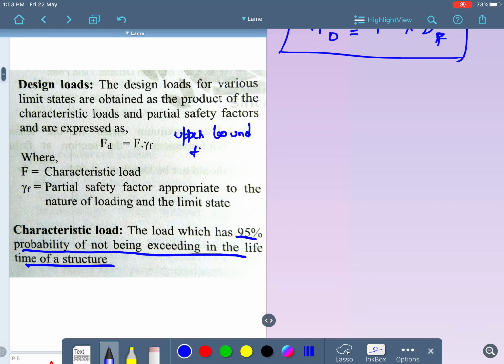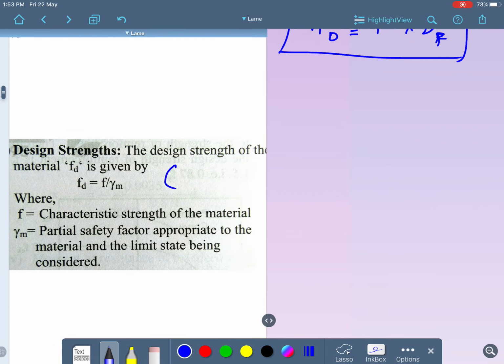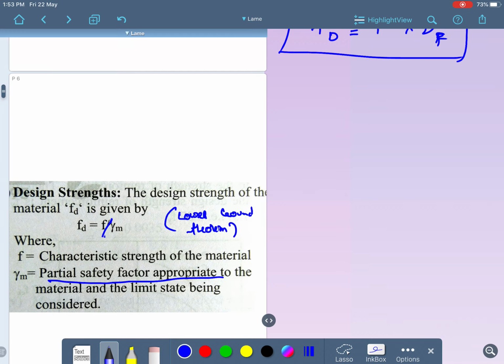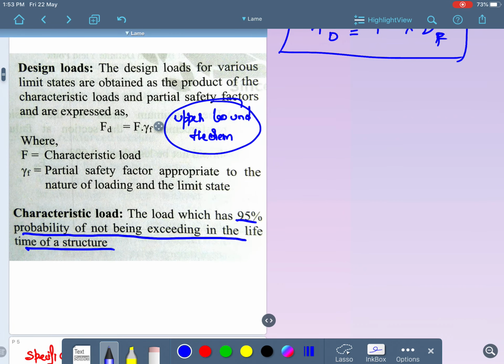I'll tell you why it is called the upper bound theorem, and in case of strength, it is called the lower bound theorem. The design strength of the material, fd, is given by fd is equal to f, the characteristic strength of the material, divided by gamma m, the partial safety factor. Since it is divided by the partial safety factor, it is called the lower bound theorem, whereas in case of design load, it is the upper bound theorem.